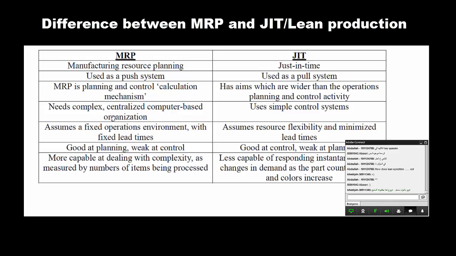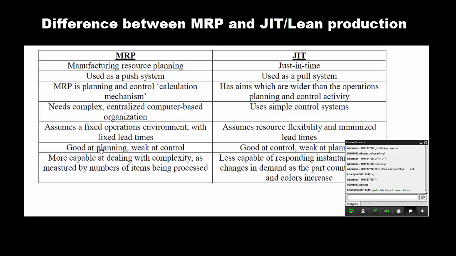But in just-in-time or lean synchronization, we use simple control systems. MRP assumes a fixed operations environment with fixed lead time. But in just-in-time, resources are flexible and minimize lead time. We need to minimize the production time.